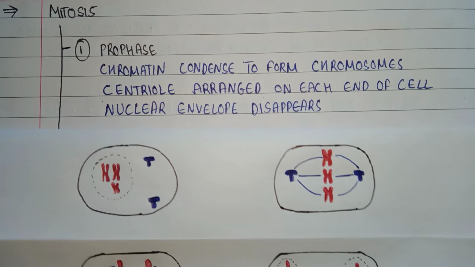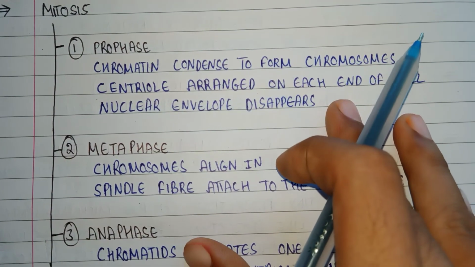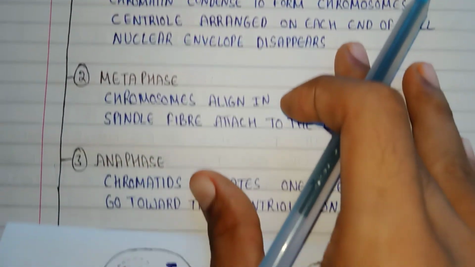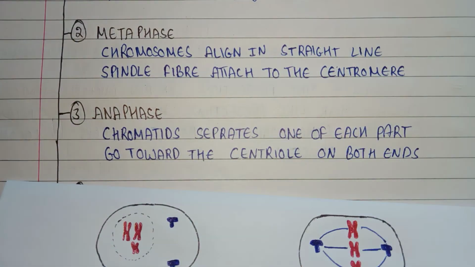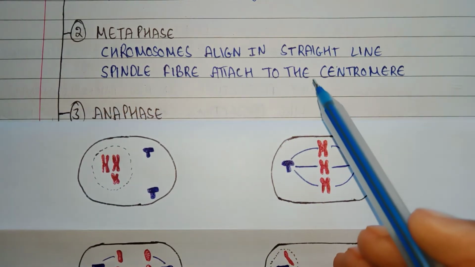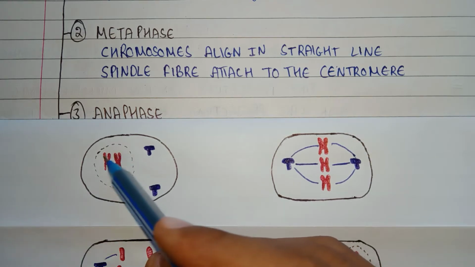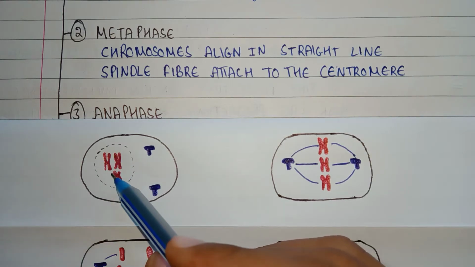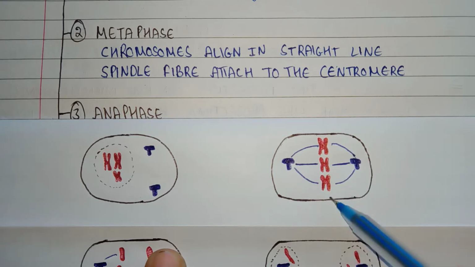The second phase of mitosis is metaphase. What happens in metaphase? In metaphase, chromosomes align in a straight line. These X-shaped structures which are formed during the prophase, in metaphase they are arranged in a straight line.